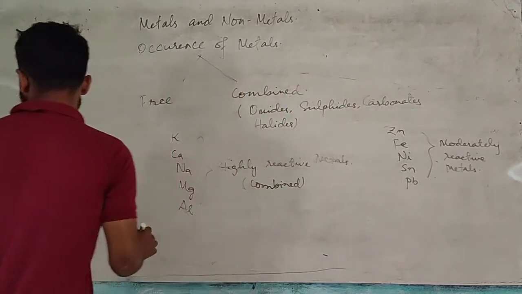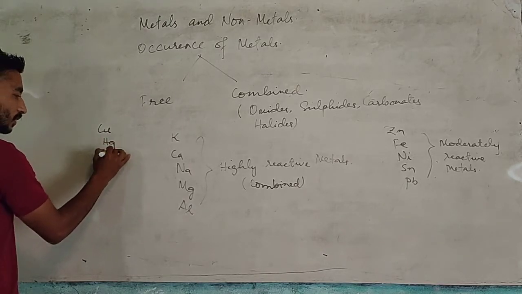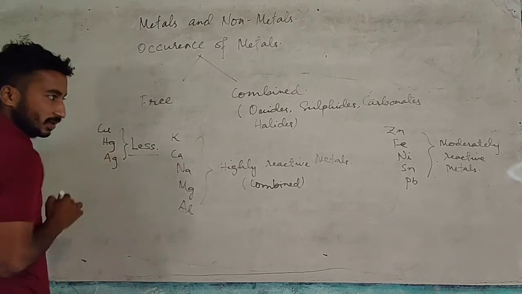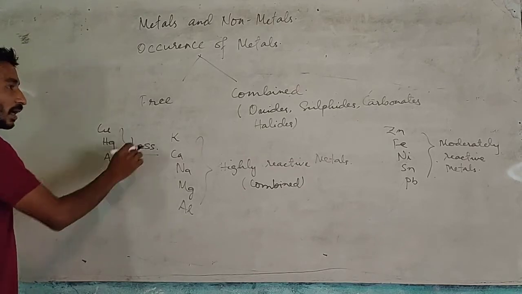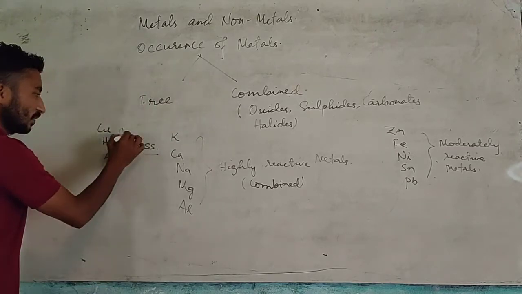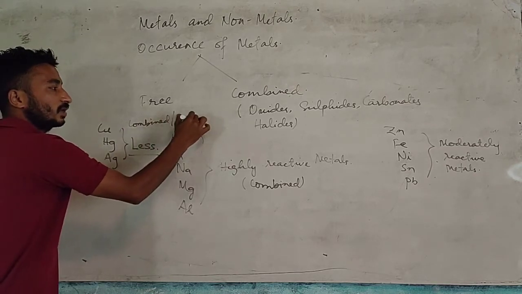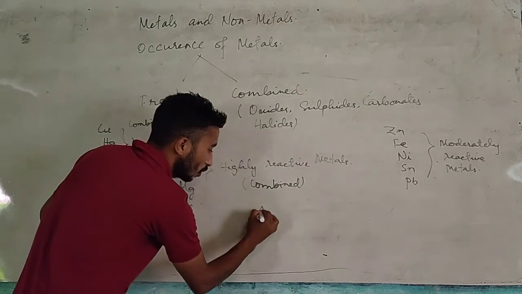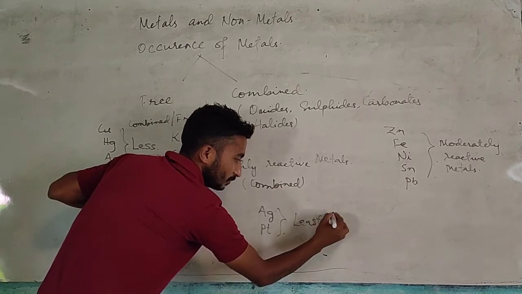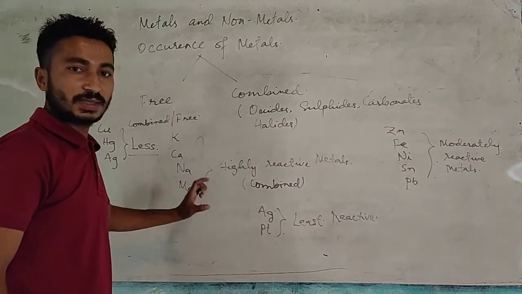The next group of elements we have is copper, mercury and silver. These are called less reactive metals. This group of elements can be found in combined state as well as free state. And the last group of elements, gold and platinum, are called least reactive metals, and they occur in free state in nature.